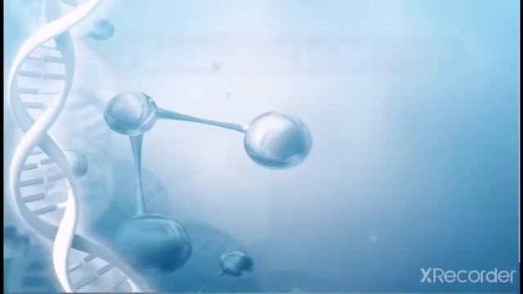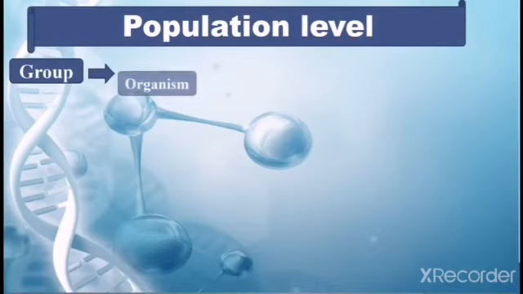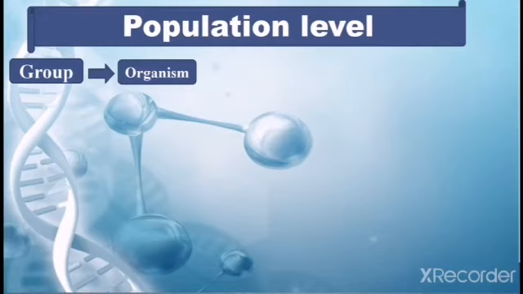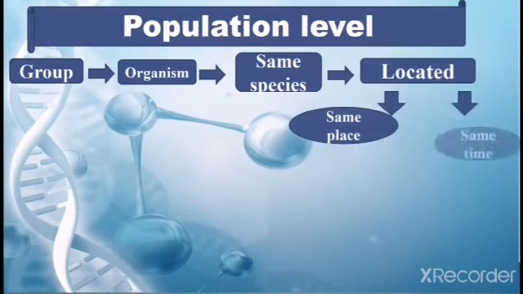The next level that we are going to discuss is the population level. What is population? Population is the group of organisms of the same species that are located at the same place and same time. What is species?